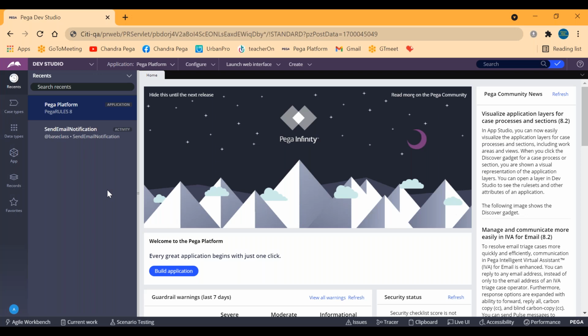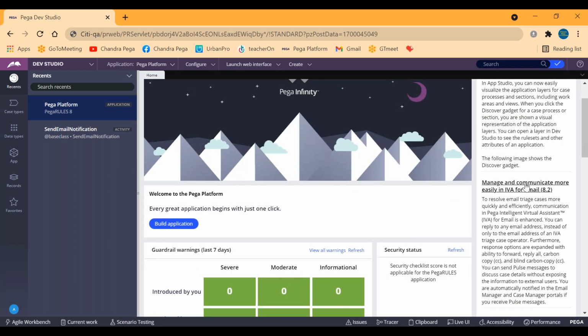After the person gets registered, if you want to send any automated email to Gmail directly, or any other third-party things like Gmail, Hotmail, Outlook, anything, then we should have these email integrations connected to the internet. Then we will be making use of it. This right side part is the Community Pega news, which will be refreshed all the time. So if you're not having internet, this will not be loaded.